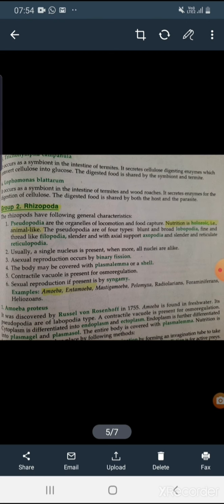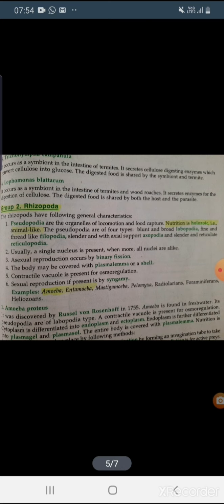The pseudopodia are of 4 types like Lobopodia, Parapodia, Reticulopodia. This thing you don't have to learn. Usually a single nucleus is present, all nuclei are like the same. Okay, so a single nucleus is present. Next, it shows asexual mode of reproduction, that is binary fission. Contractile vacuoles are present for osmoregulation.